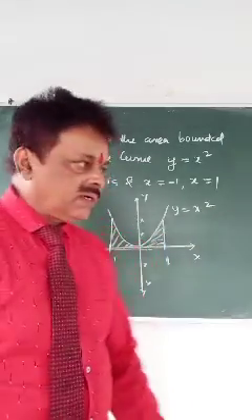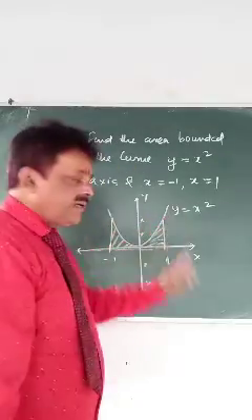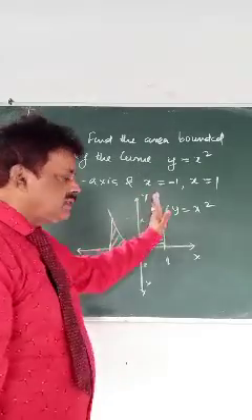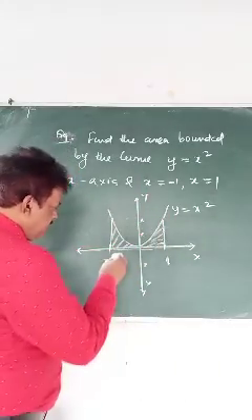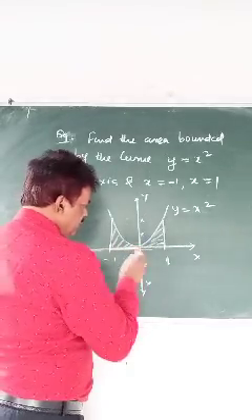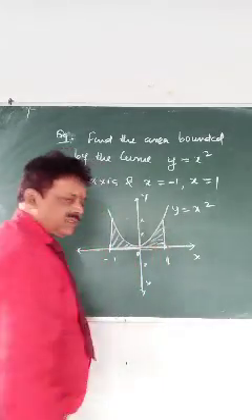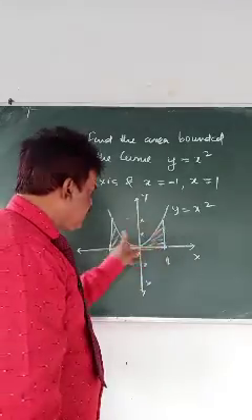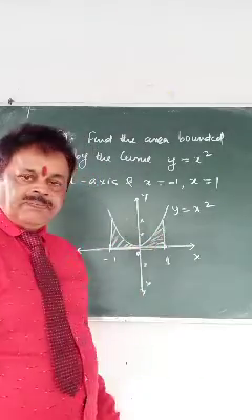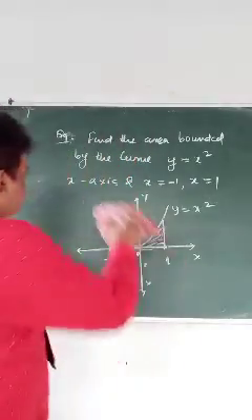Look, this is a symmetrical curve. I told you a parabola is a symmetrical curve, and this part's area equals this part's area. The limiting values, minus 1 to 0 and 0 to 1, are the same distance. That means these two are equal parts. So find the area of one part and multiply by 2.